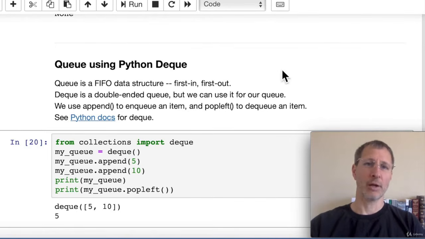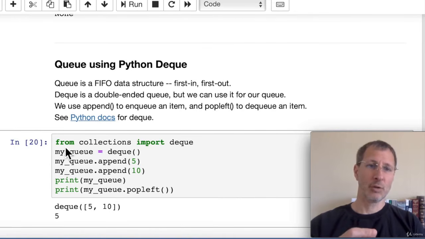We just want to be able to add items to one end of the queue and pop them off of the other. So we can use the append function to add items or push items onto our queue, and we can use popleft to remove items or pop items off of the queue. You can see the full documentation in Python here if you want to learn more about how double-ended queues work.